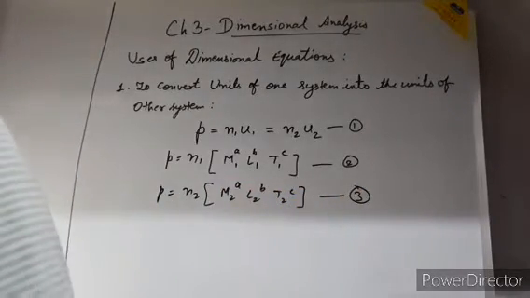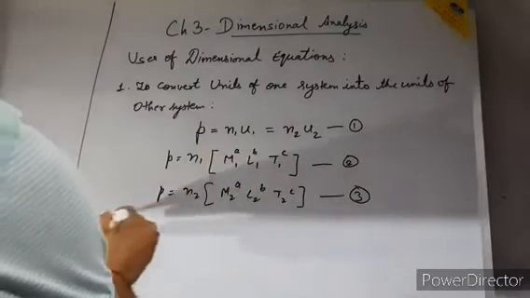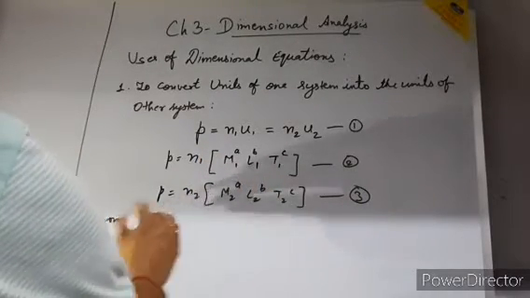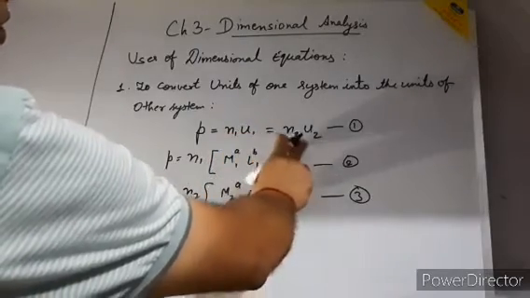So from equation number 1, N1 U1 is equal to N2 U2.